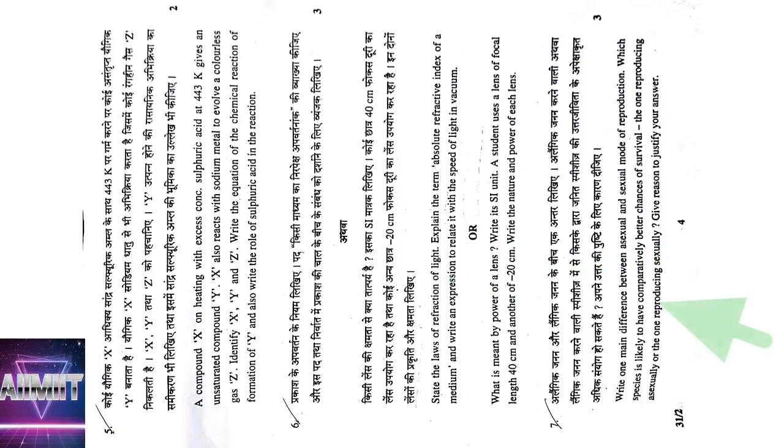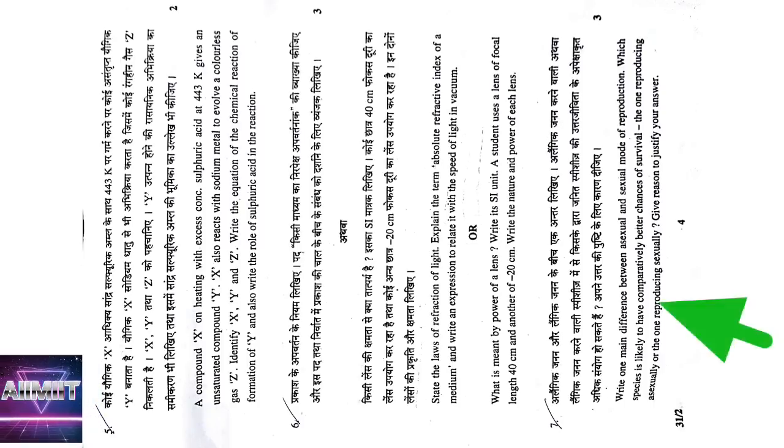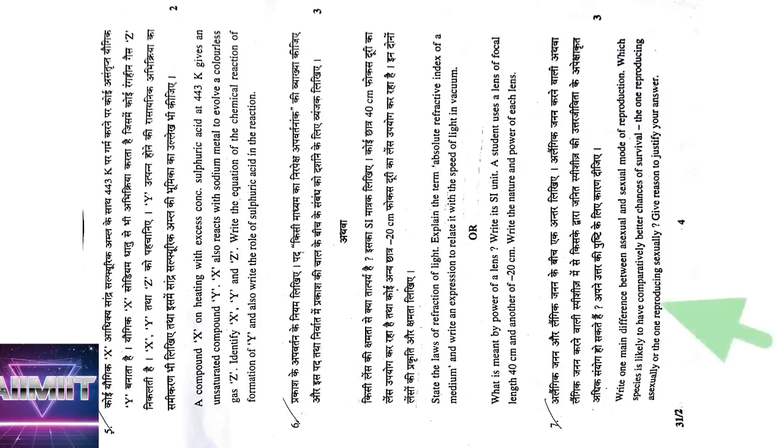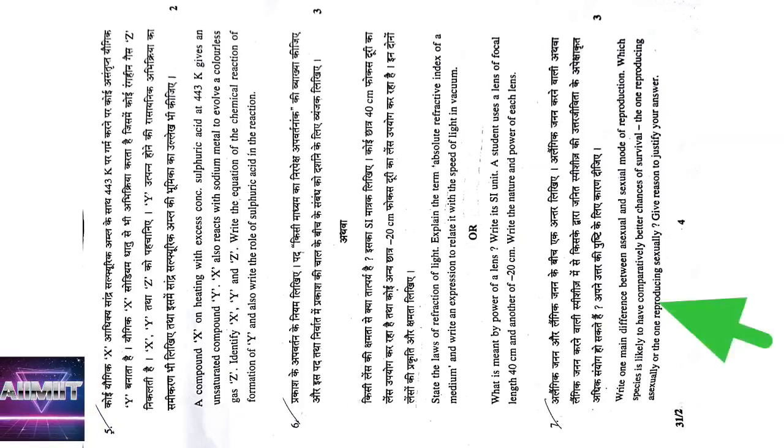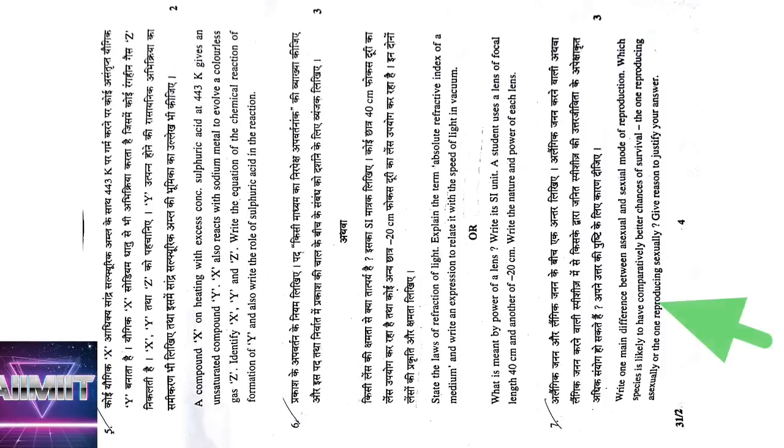Seventh question: write one main difference between asexual and sexual modes of reproduction. In asexual reproduction, one parent is involved, no gametes are formed and no fusion takes place. In sexual reproduction, two parents are involved, gamete formation takes place and also fusion takes place. Which one is likely to have comparatively better chances of survival? Sexual reproduction, because we get variations, which are useful for evolution, and it has better chances of survival because of the fusion of gametes. Variations are occurring, that's why.